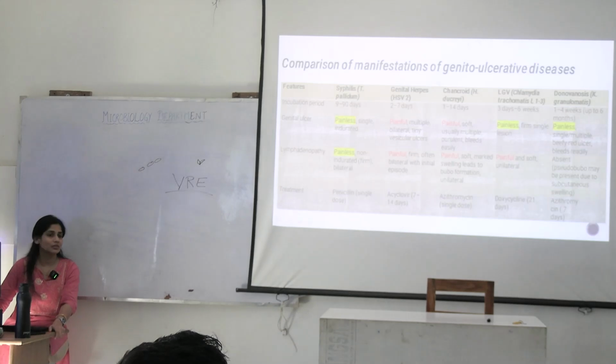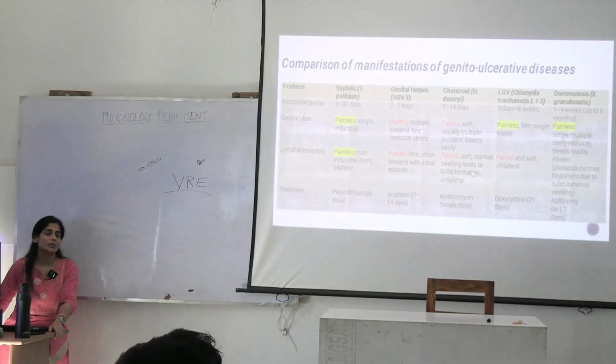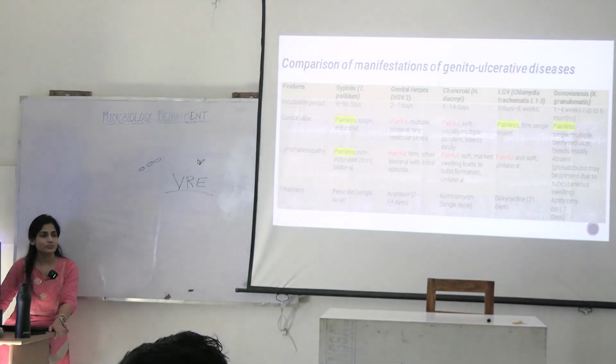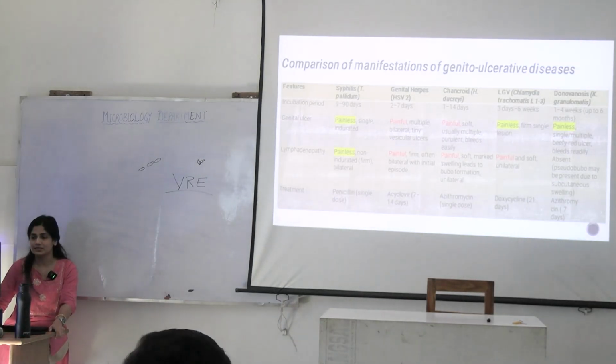Same thing is happening with donovanosis. How to differentiate? In case of chancroid, there will be a lymphadenopathy which could be painful or could be painless, but there will be bubo formation, which is a true bubo formation. Okay, this is how you differentiate between these ulcerative diseases.